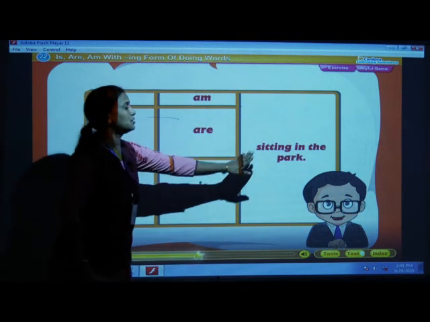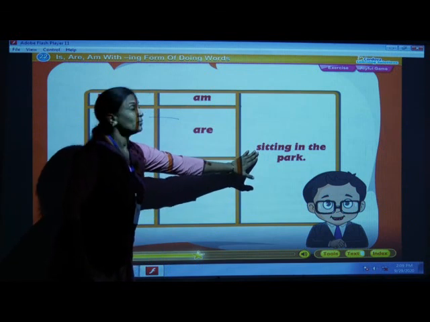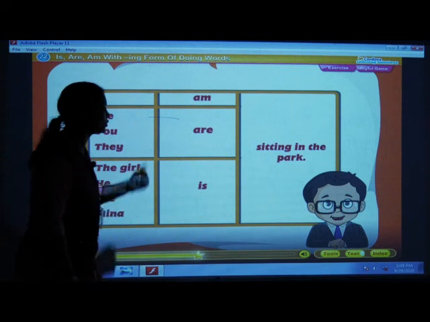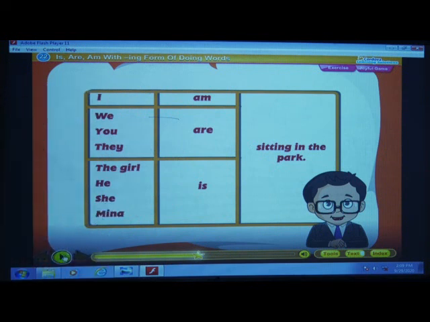Meena is sitting in the park. So how to use this am, are and is in the sentences? Okay, just to go through this again. It shows the correct use of is, are, am with the ing form of a doing word. I am. We, you, they are sitting in the park. The girl, he, she, Meena is sitting in the park.